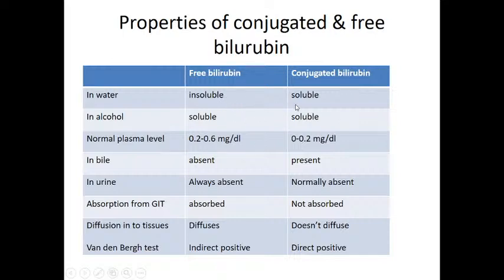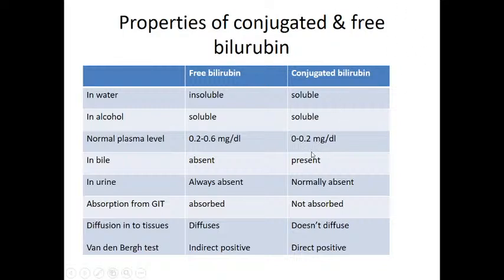What about the conjugated bilirubin? It is soluble in water, so it can be transported in the blood alone. And the normal plasma level of unconjugated bilirubin is 0.2 to 0.6 milligram per deciliter, whereas the conjugated bilirubin, as it is soluble, is excreted through urine. Almost all of it may be catabolized into urobilinogen. So its concentration is 0, or 0 to 0.2 milligram per deciliter.